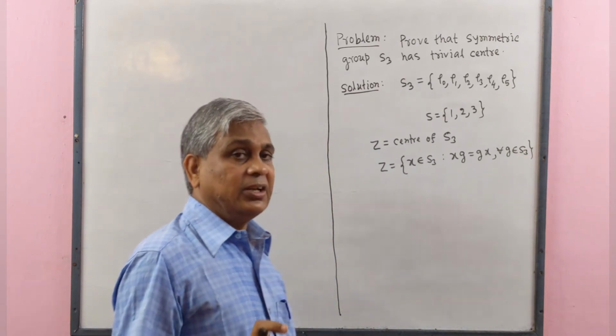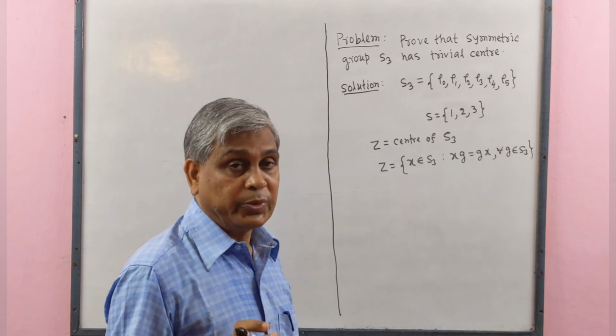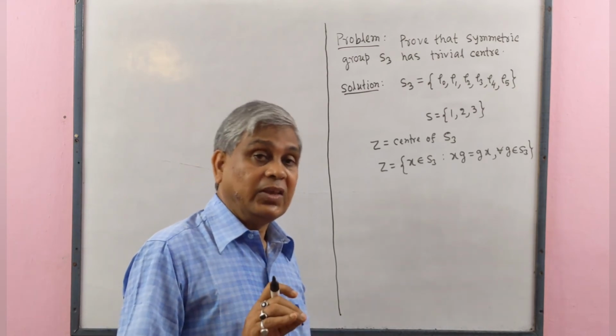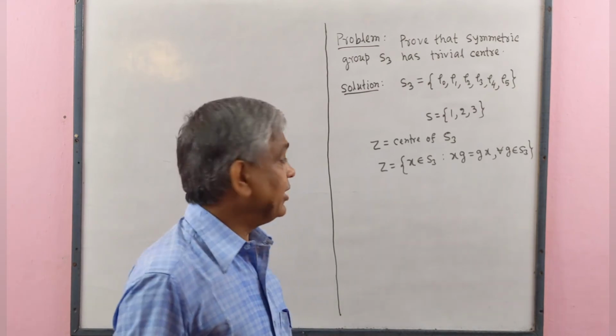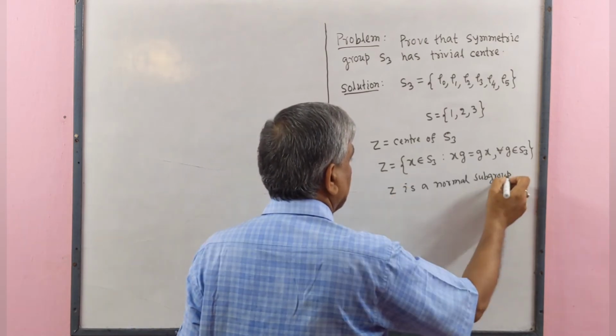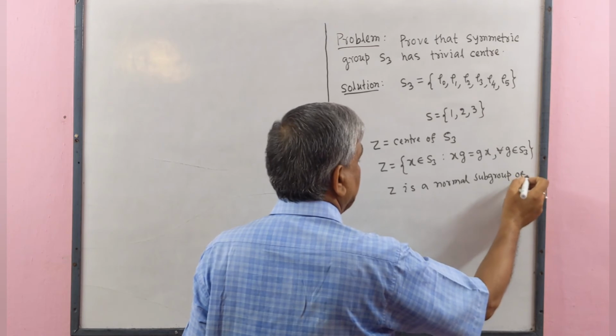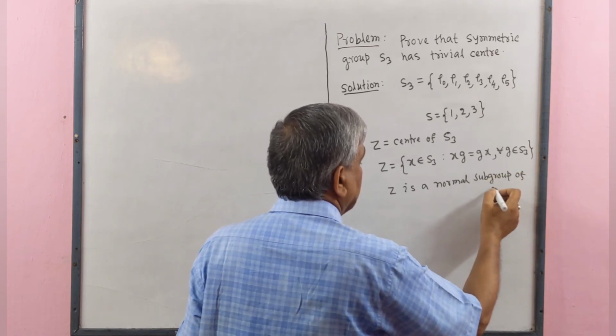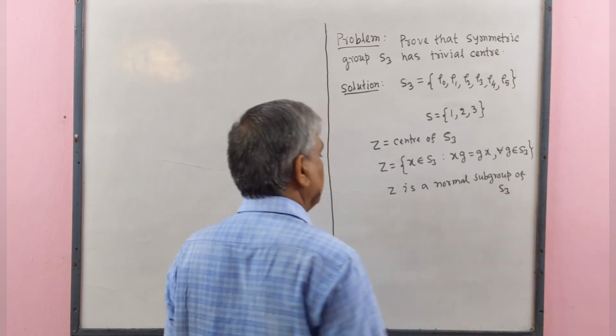We know that the center of a group is a normal subgroup. Therefore, Z is a normal subgroup of S3.